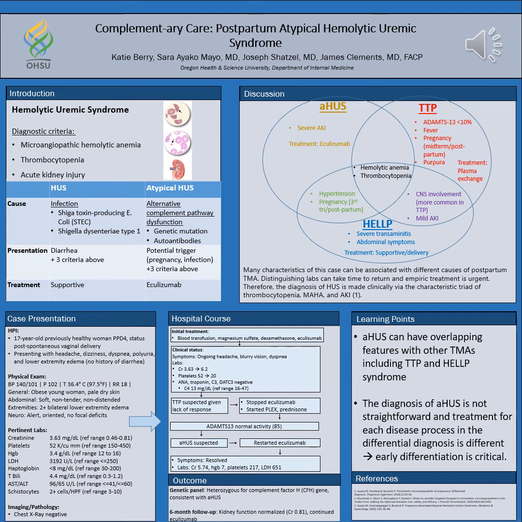So the final diagnosis and correct treatment were very elusive in this case. So first magnesium for HELLP, and then eculizumab for HUS, plasma exchange and steroids for TTP, and then back to eculizumab for HUS. And fortunately, eculizumab was included in her early therapy and has been shown to be an effective therapy for pregnancy-associated atypical HUS. And that's all I have. So thank you for listening.